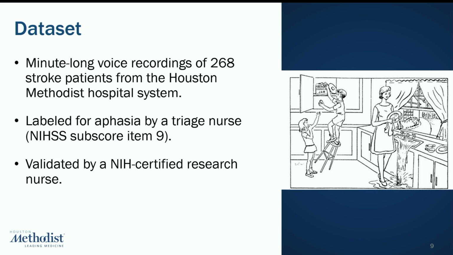So we went back to the picture description task, which we know for a fact is available in most acute settings, and gathered a data set of minute-long voice recordings from 268 stroke patients from our hospital system. These patients are labeled for aphasia by a triage nurse using NIHSS subscore item 9, and further validated by an NIH certified research nurse.